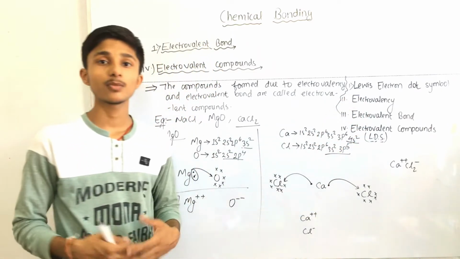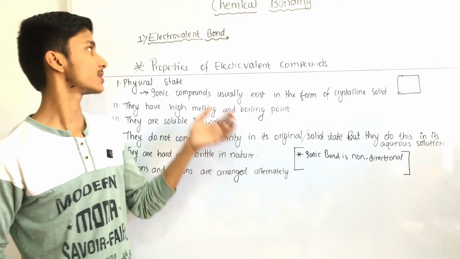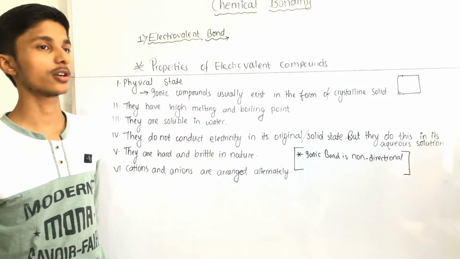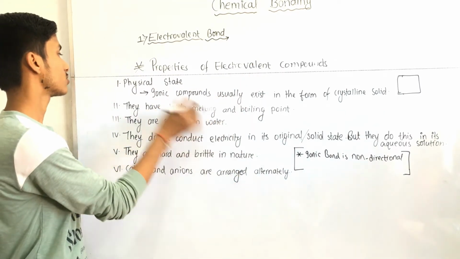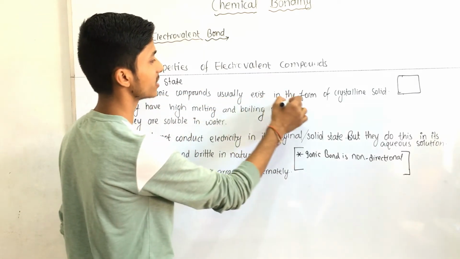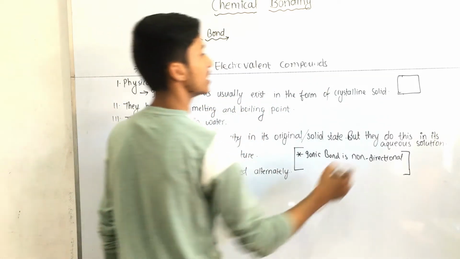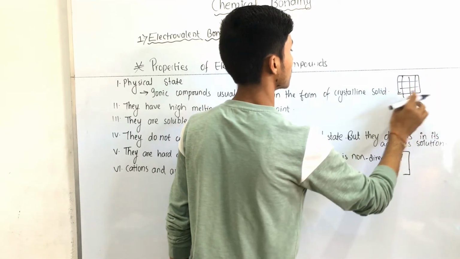Now we understand the properties of electrovalent compounds. Here now we discuss the properties of electrovalent compounds. Electrovalent compounds are also known as ionic compounds. So here first number, physical state. Ionic compounds usually exist in the form of crystalline solid. They exist in the form of crystal.